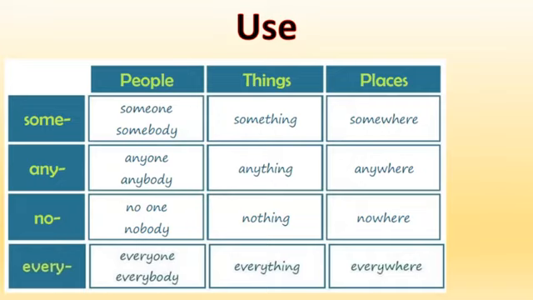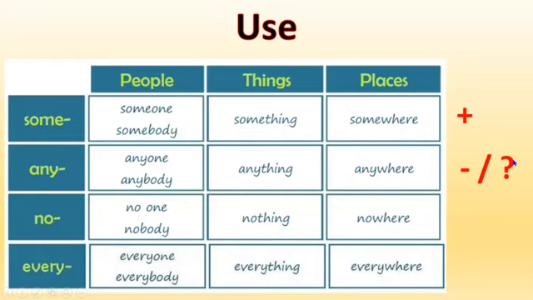For example, if you use expressions with the prefix some, they are positive sentences. Okay, now if you use words related with the prefix any, they are negative sentences or question sentences.